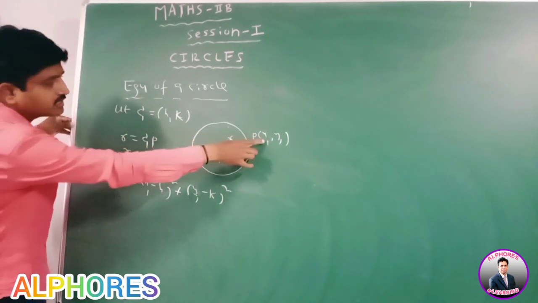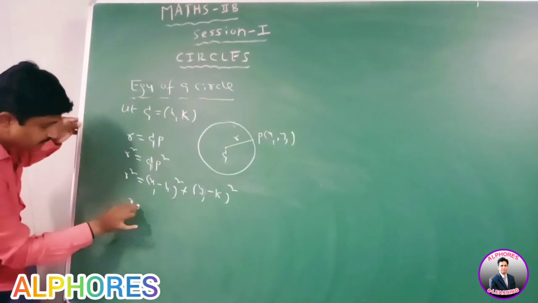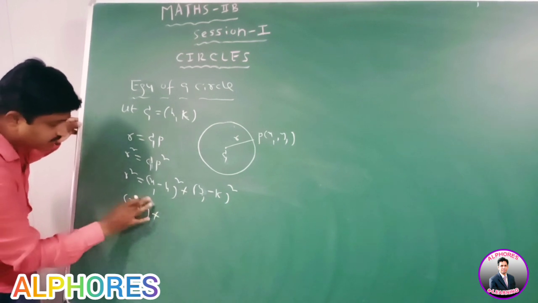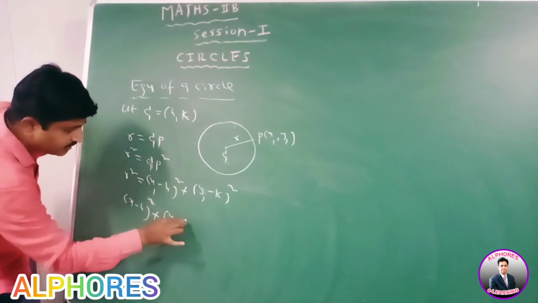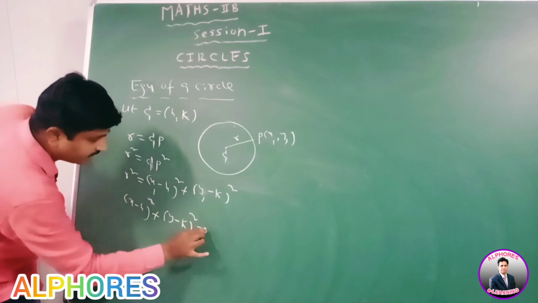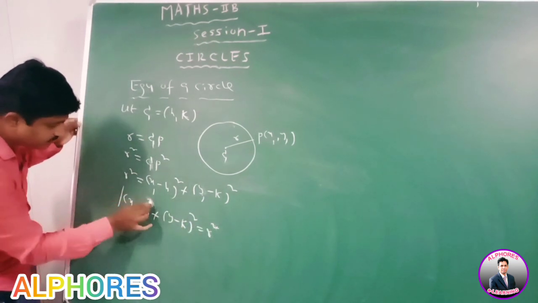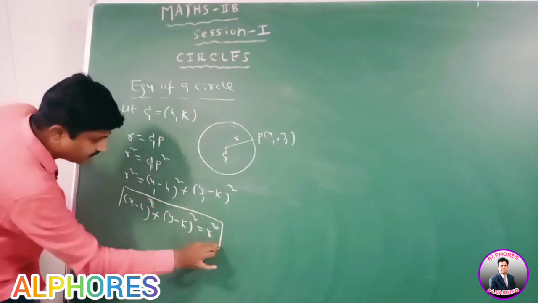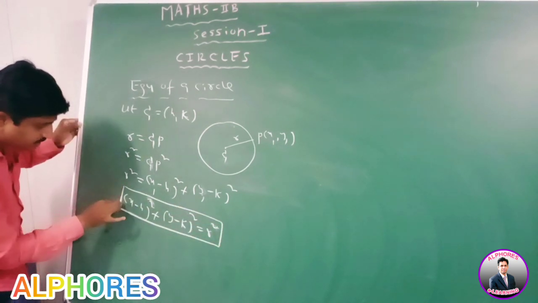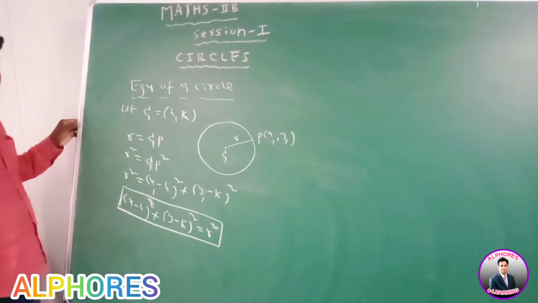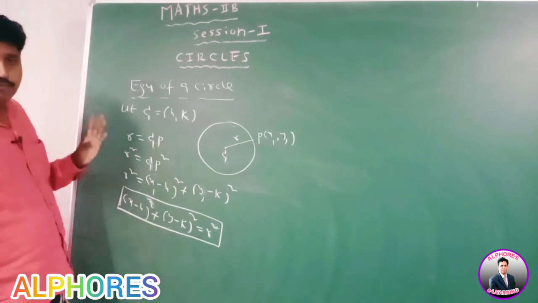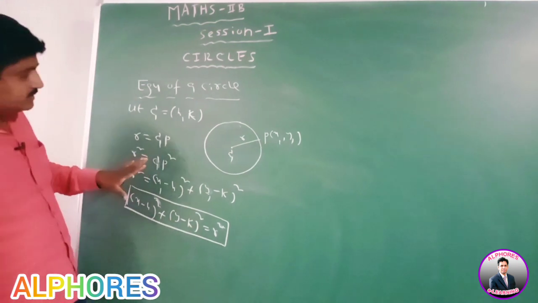Therefore, the locus of P is x minus h whole square plus y minus k whole square equal to r square. This is the equation of the circle having center at h comma k and radius small r.